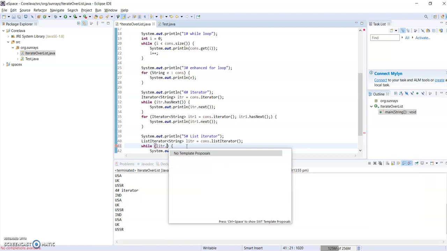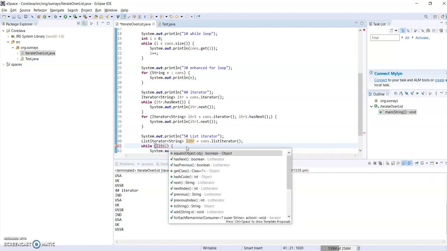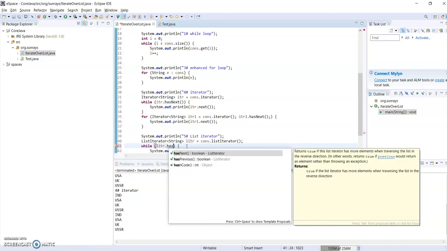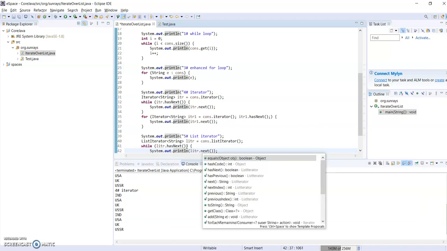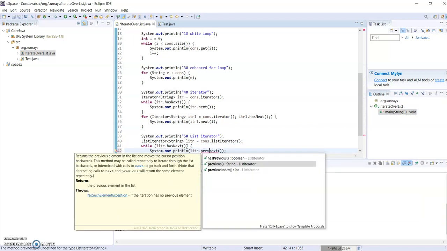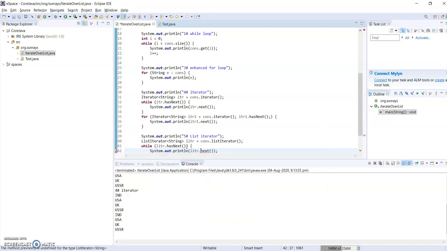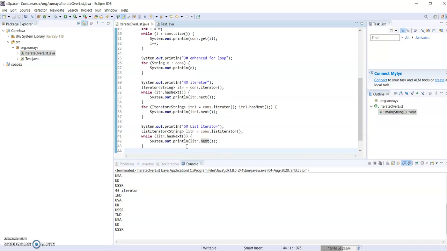So here we can see the methods. List iterator has different methods. So hasNext, and we can see hasPrevious, but iterator doesn't provide that feature. So using these methods, we can iterate over the next element or previous element. Let's say we are at the middle of the list and we have to see what the previous element is. We can use hasPrevious and check, and we can get the previous element. Here we can see previous. So that is the main difference between iterator and list iterator.